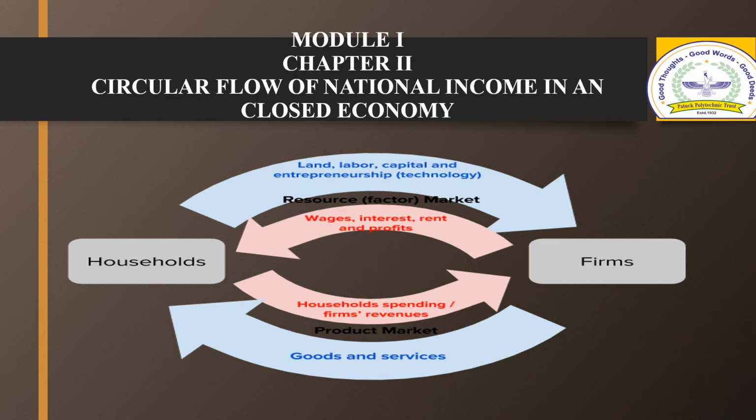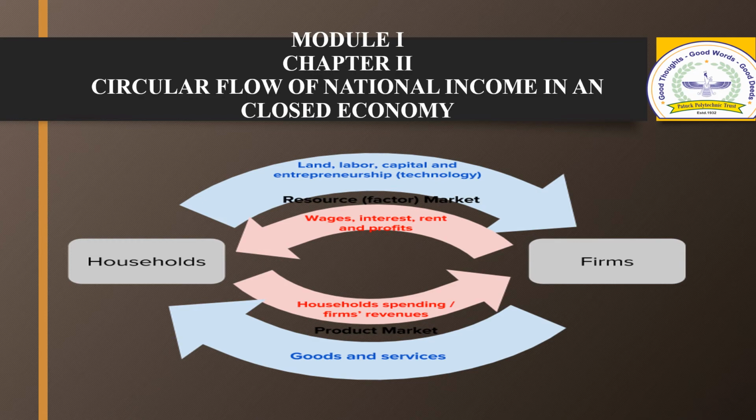On the other hand, firms are the business concerns or entrepreneurs who decide what, where, how, and for whom to produce goods and services, by using the services of factors of production supplied by households. Supply of factors of production by households and demand for them by firms determine the price of factor services in the factor market.